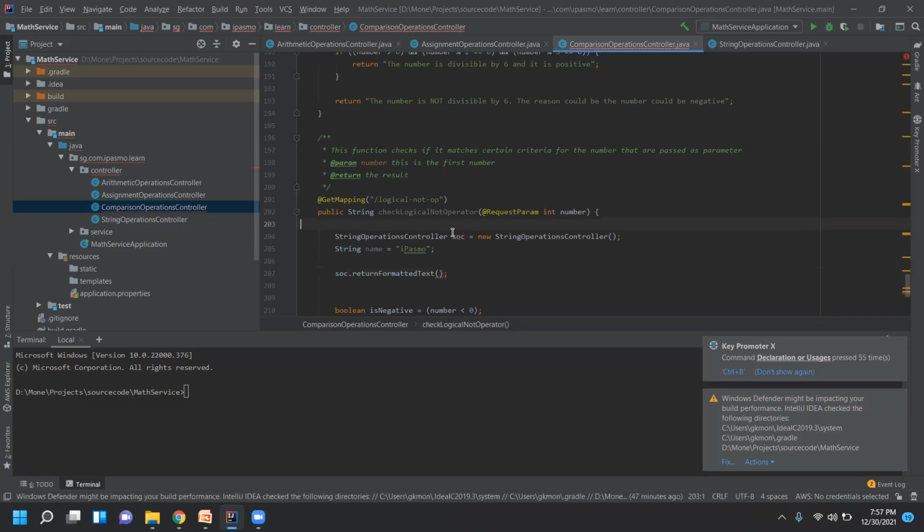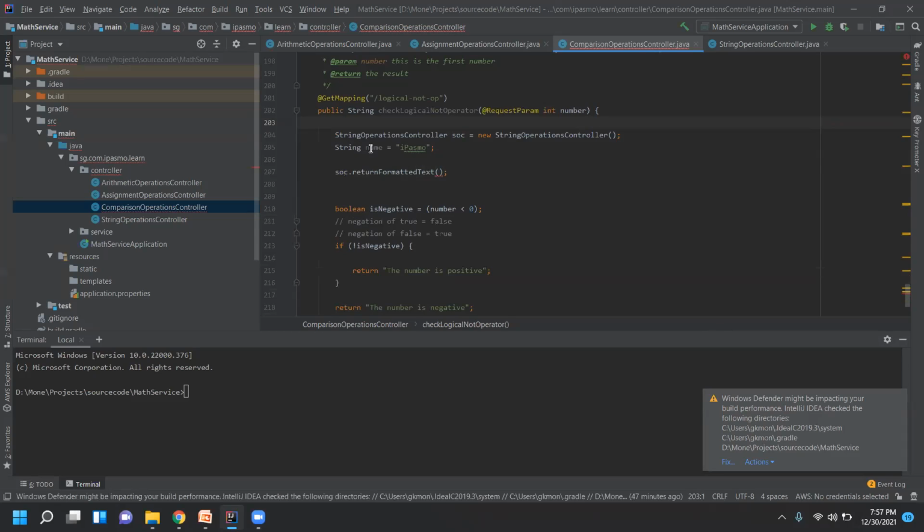Now similarly, if I want to see the functions of the string class, how can I see what functions are already available in string? Control and click on the string, correct, Anita. Control and click will take you to this string class.